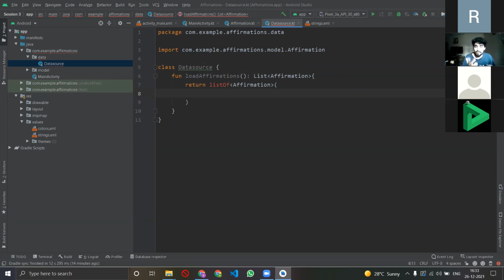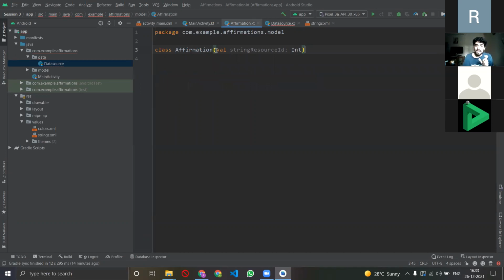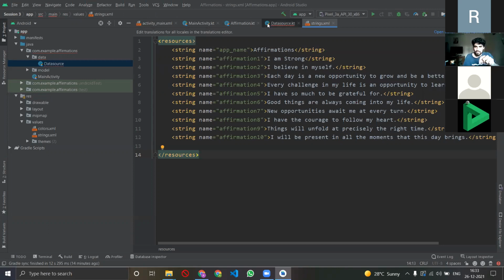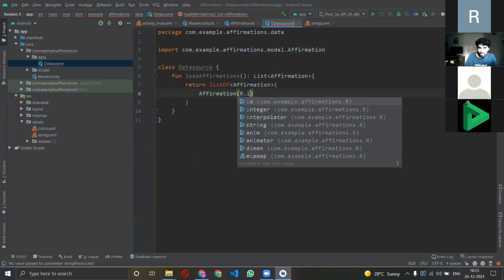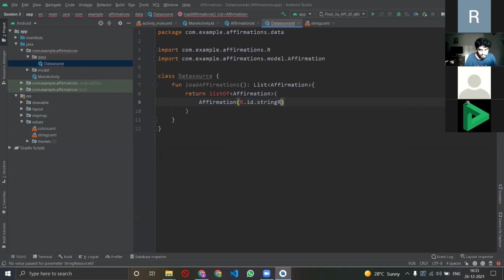So मेरे को उसको बताना पड़ेगा कि सुन, ये जो affirmation का एक data model है ना, उसमें I have made a model of referring the string. Why string? Because all my affirmations are stored in the strings, right? So I'll tell it कि ये जो affirmation data model से you do one thing is that you extract the string resource. Oh, no. Yeah, sorry. You extract all the strings, right?